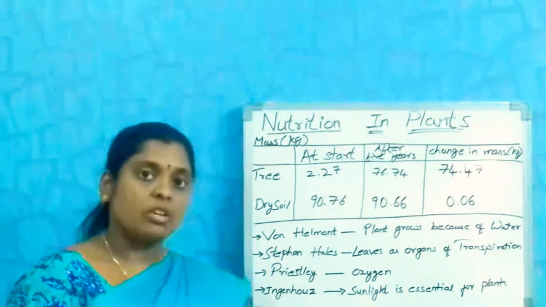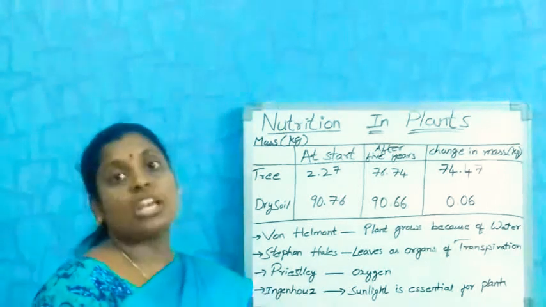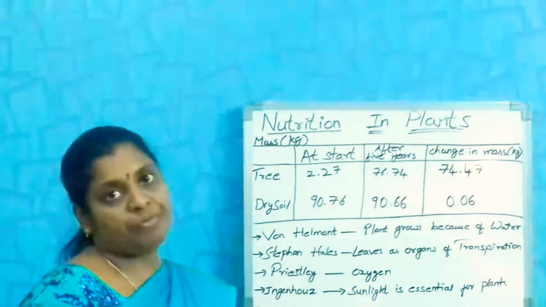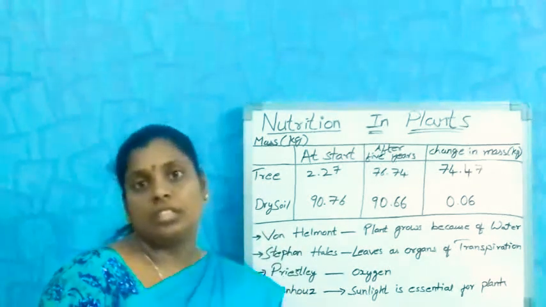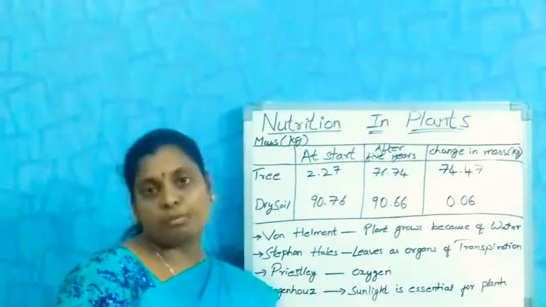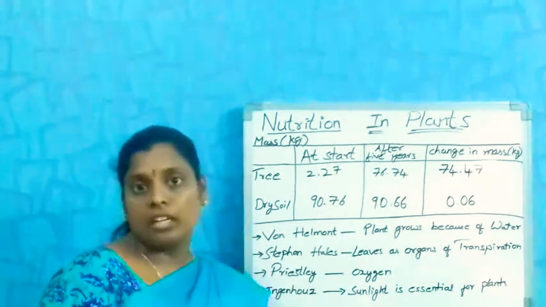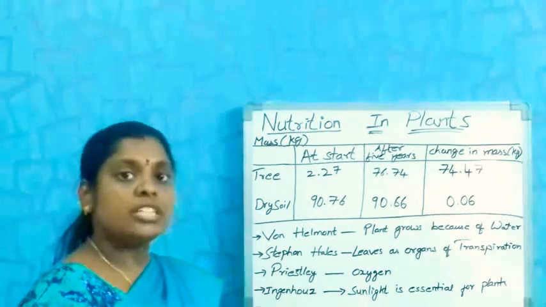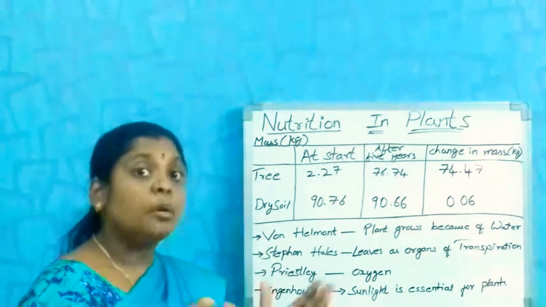Three thousand years ago, Aristotle said that plants produce everything by utilizing substances from the soil. Next, van Helmont in 1648 did many experiments. He took a willow plant and potted it in a big pot.